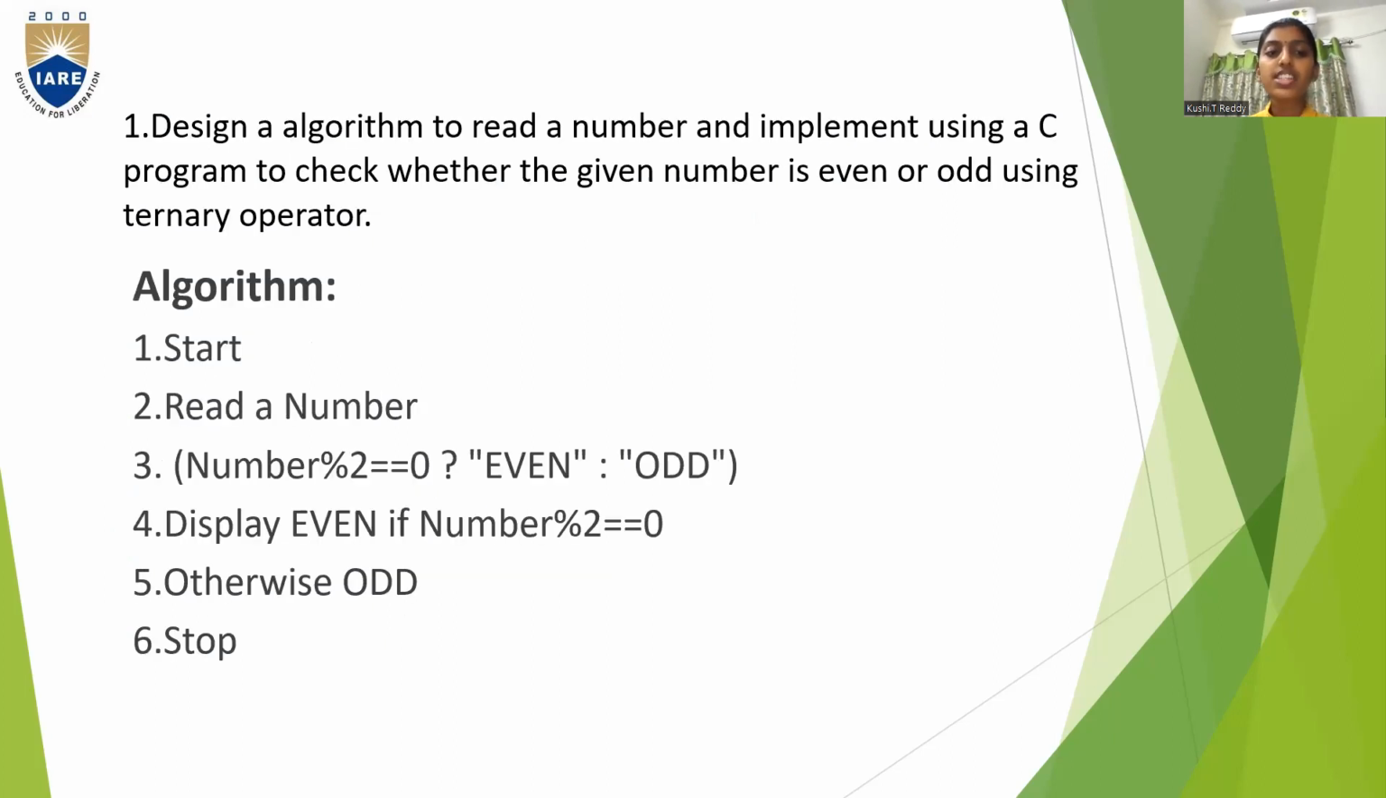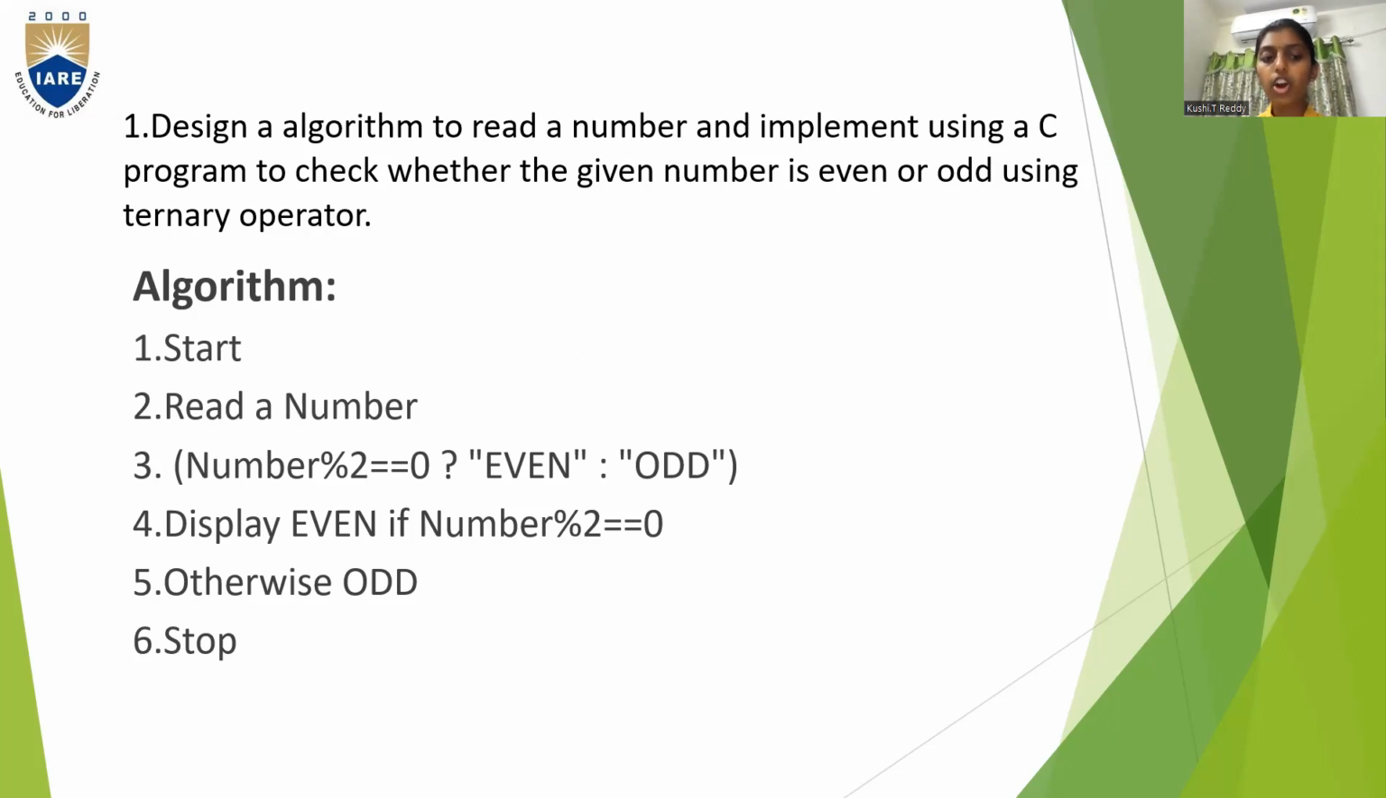Here we are going to design an algorithm to read a number and implement it using a C program to check whether the given number is even or odd. So to check whether a given number is even or odd, we are going to write an algorithm, and we are going to even write the source code. First we'll look at the algorithm. First we're going to start the program. Step two, we are going to read a number. That is, to give the input, we need a number. So we are going to read a number. Next, we are going to give the condition. If number % 2 is equal to 0, then even should be printed, or else odd should be printed. Display even if number % 2 is equal to 0.